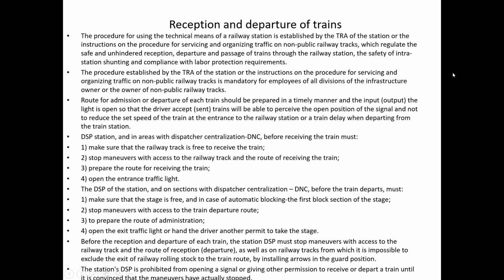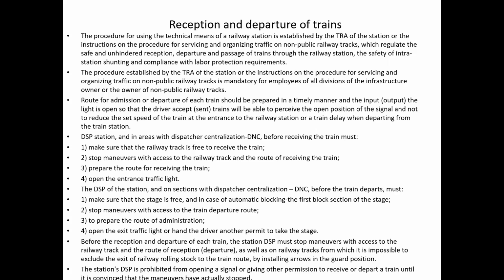The procedure for using the technical means of the railway station is established by the TRA of the station or the instructions on the procedure for servicing and organizing traffic on non-public railway tracks, which regulate the safe and unhindered reception, departure and passage of trains through the railway station, the safety of intra-station shunting, and compliance with labor protection requirements. The procedure established by the TRA of the station or the instruction on the procedure for servicing and organizing traffic on non-public railway tracks is mandatory for employees of all divisions of the infrastructure owner or the owner of non-public railway